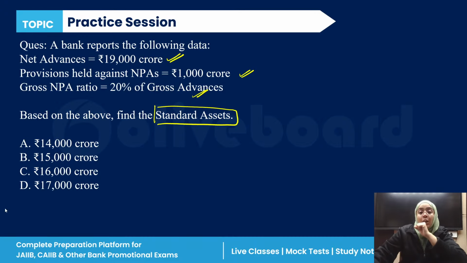So we have given the net advances 19,000 crore. Provision held against the non-performing asset is 1,000 crore. Then we have gross NPA ratio 20% of the gross advances. Now we have to calculate. Everyone, please start answering this question. This is a very important question. What is a standard asset?